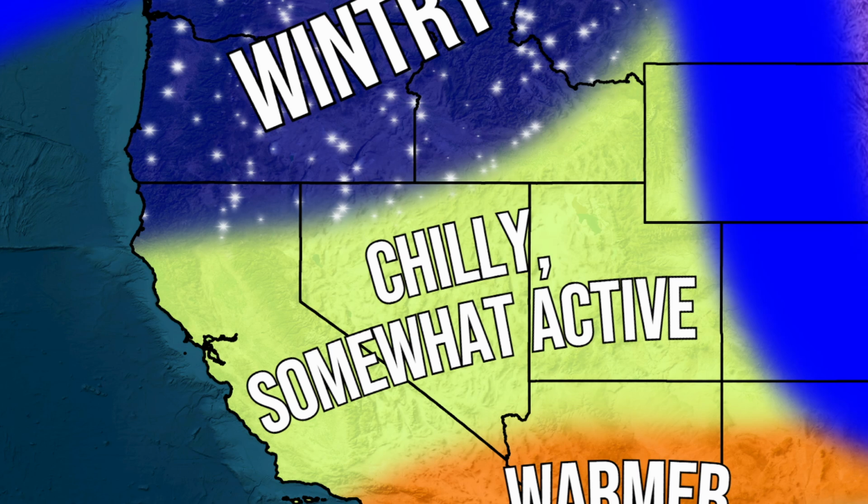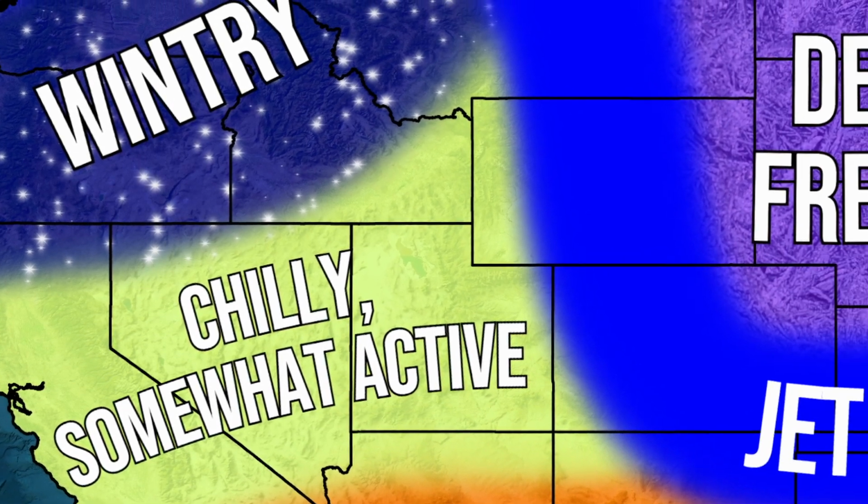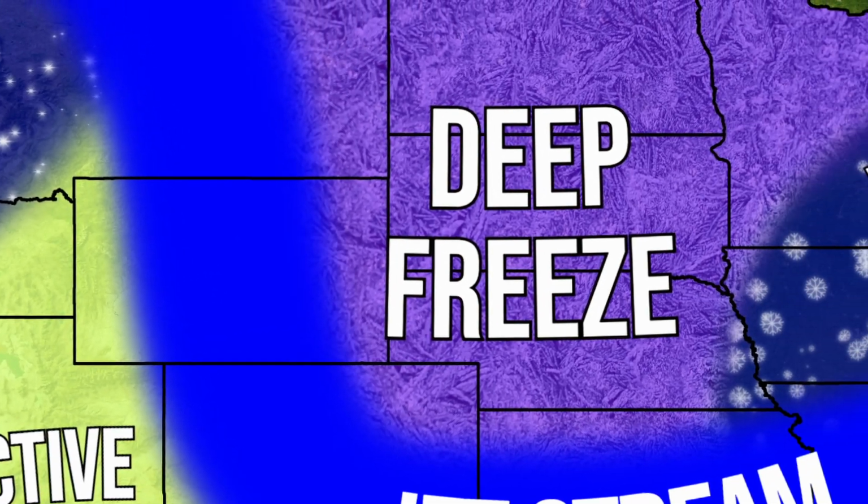But also what I mean by sometimes active is sometimes we will see some deeper troughs in the west that will bring those winter systems and those weather systems down through this area, keeping a pretty active precipitation pattern. I don't think that's going to lead to any above average precipitation. I think you're pretty standard with that, but typically that's what we see happen in a winter season. So it's not like you're not going to see anything. You could see some pretty decent winter storms coming through this area, but overall it's not going to be very frequent.